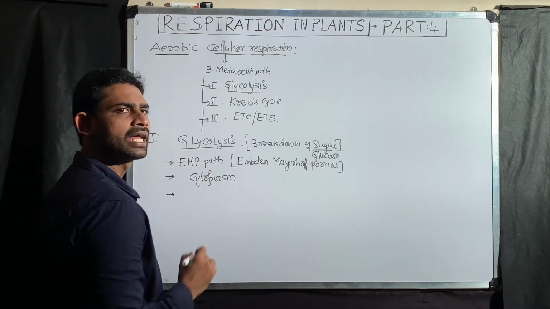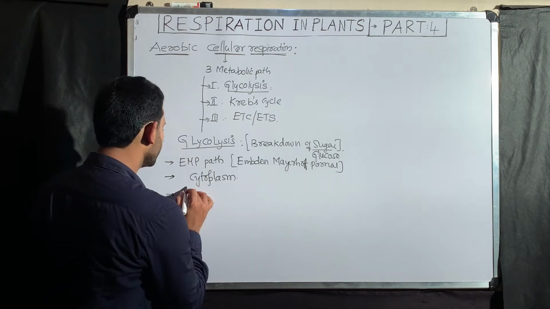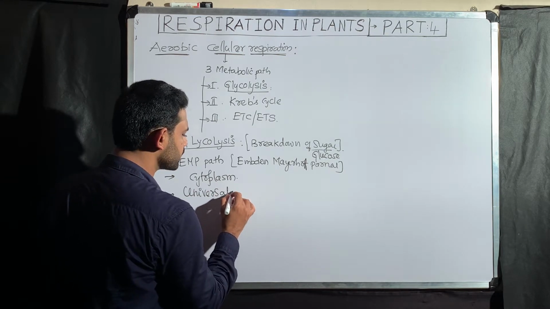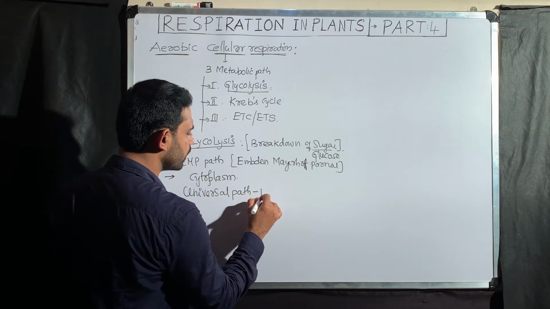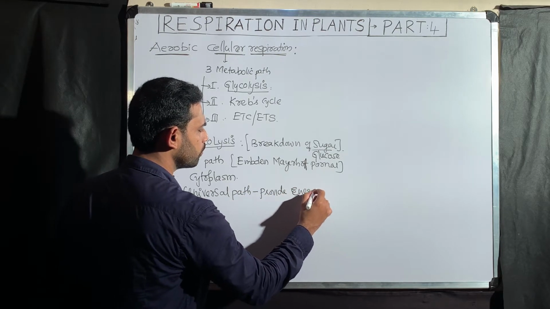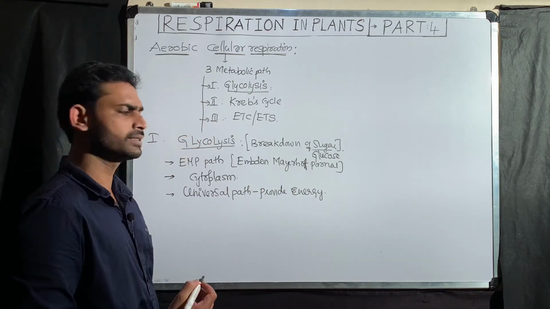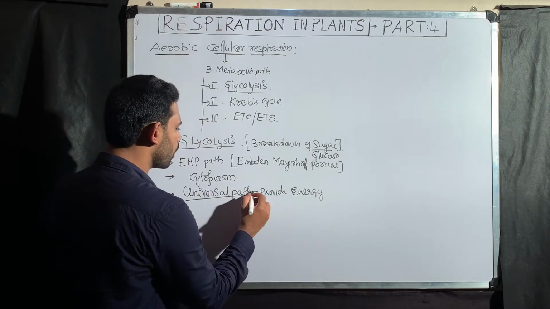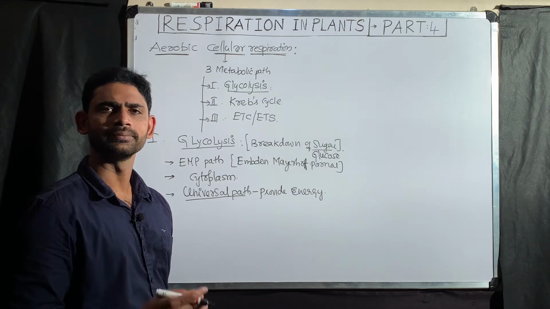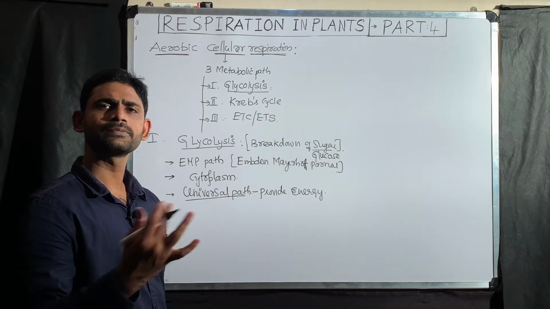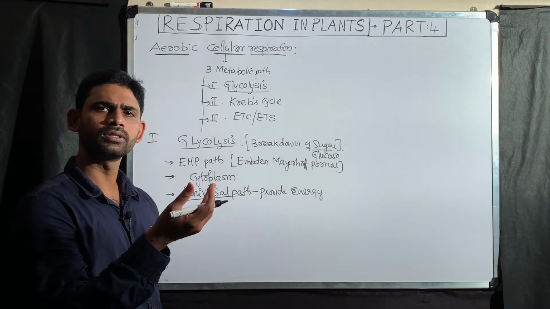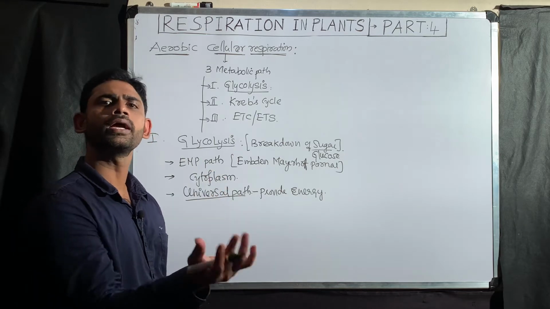After that, glycolysis is uniquely a universal pathway for providing energy. What is the meaning of this universal pathway? Organisms can be divided into anaerobic organisms and aerobic organisms. Glycolysis occurs irrespective of the organism, in both anaerobic and aerobic organisms.